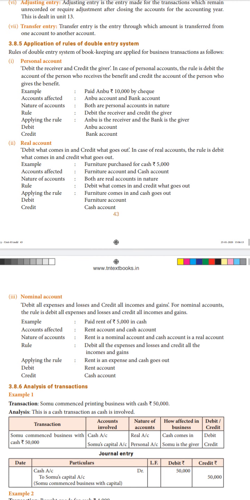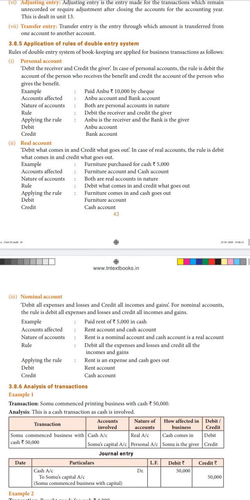The next step is to find out the nature of the account, whether it is personal, real or nominal. Bank and Anbu both are personal accounts. I have already given you the classification of accounts table, showing which account comes under which classification or nature.